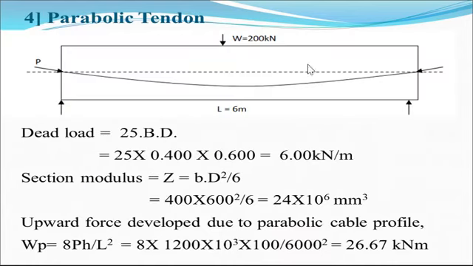When the parabolic tendon is there, again repeat the same procedure. This is very simple. The upward force due to the parabolic cable profile, at the center it is 8PH divided by L square. So the UDL in the downward direction is 26.67 and in the upward direction is 200 kilonewton.